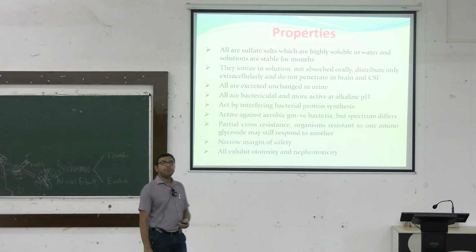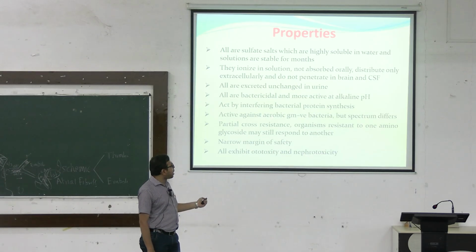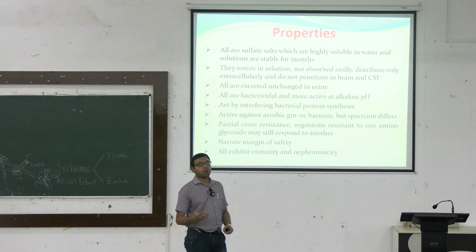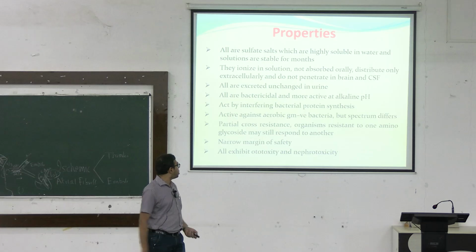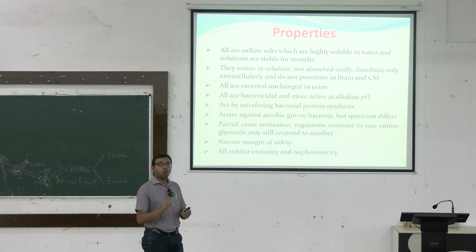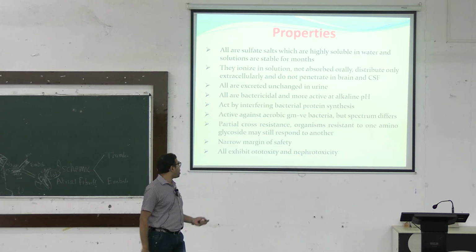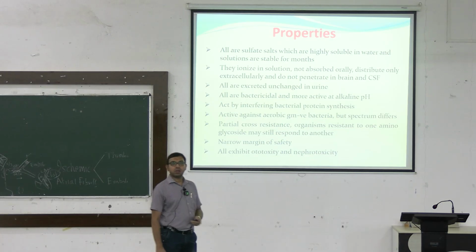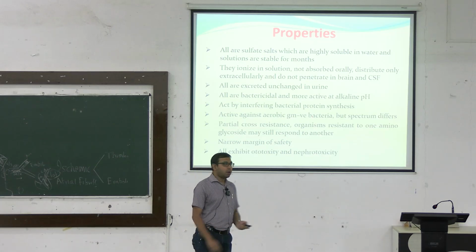They act by interfering with bacterial protein synthesis. Remember, they are active mainly against aerobic gram-negative bacteria. But the different types of aminoglycosides also show some broad spectrum. They are somewhat active against some gram-positive organisms also. They show some partial cross resistance. So organisms resistant to one type of aminoglycoside may be resistant to another type or may respond to another type. Narrow margin of safety, and all exhibit ototoxicity and nephrotoxicity, as I have discussed. So these are the common properties that we have already discussed.